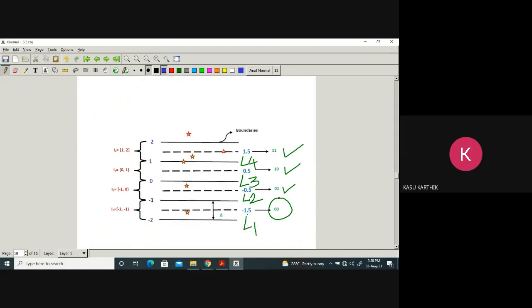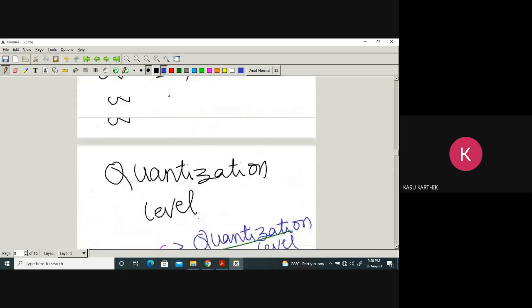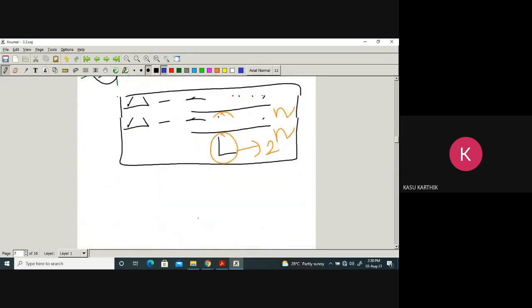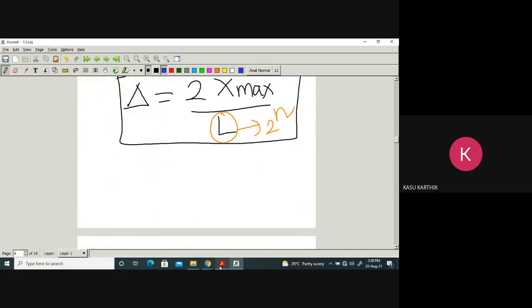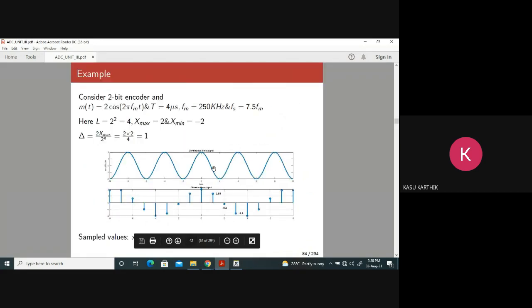That's it. Now, as I told you in our example, what are the actual sampled values? It is there in the problem itself. Let me write here.